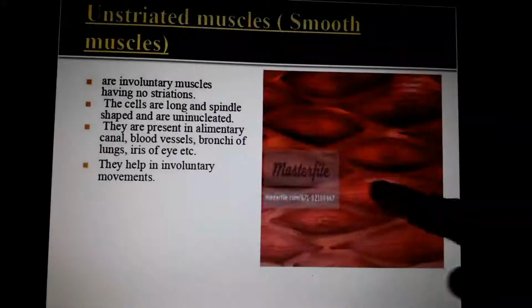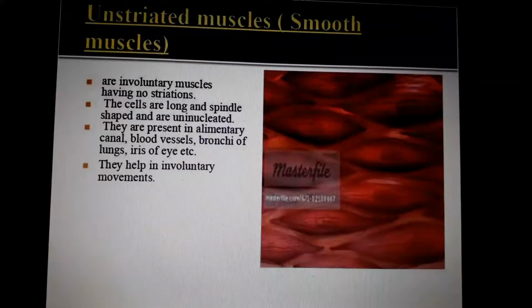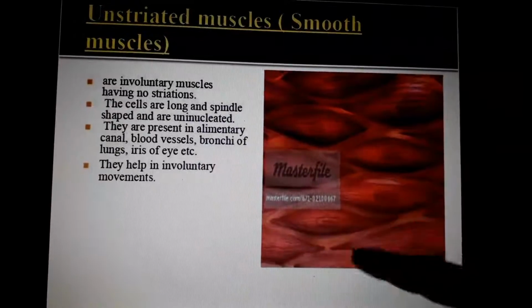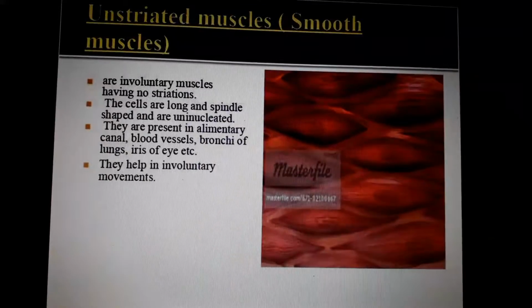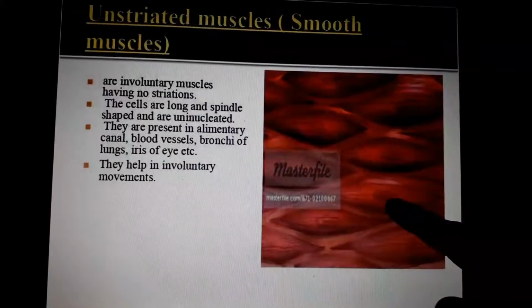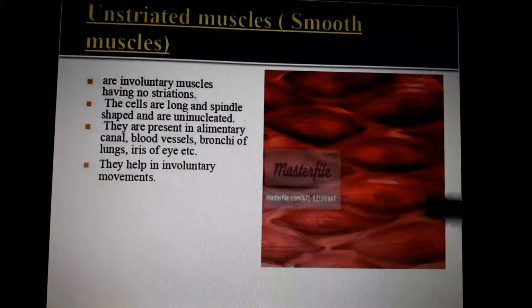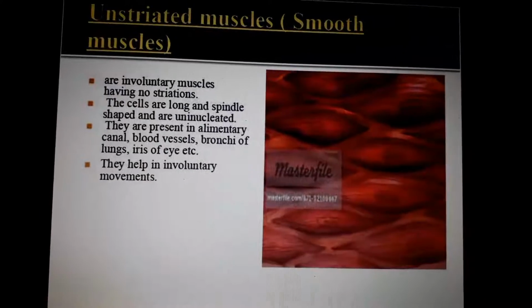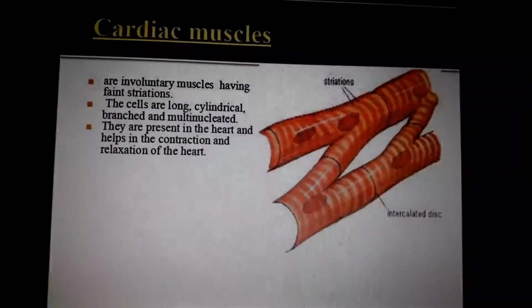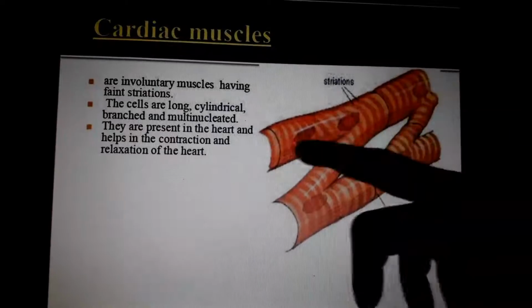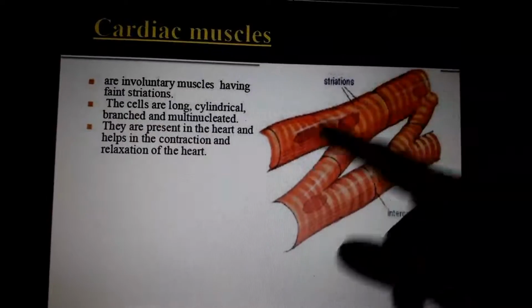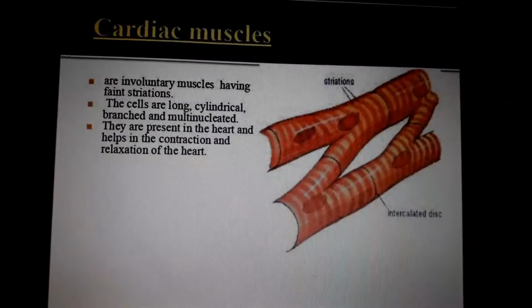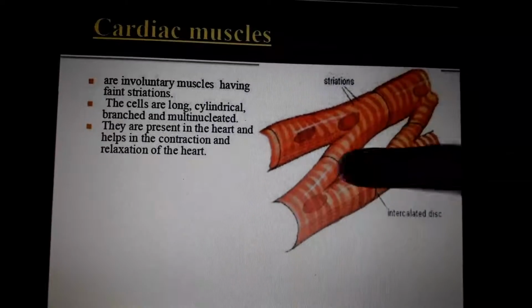Next one is spindle shaped smooth muscles, or unstriated muscles, involuntary muscles. They are very small, very smooth, single nucleated, mostly present in blood vessels, alimentary canal, bronchi of our lungs and iris of our eye. Last one is cardiac muscle: branch shaped, cylindrical shaped, multinucleated, found in only one part of our body. That is our heart.